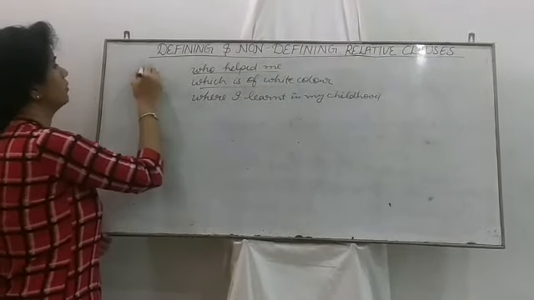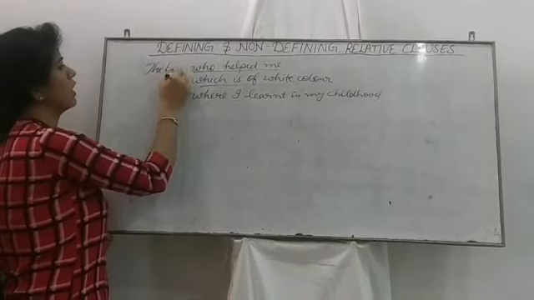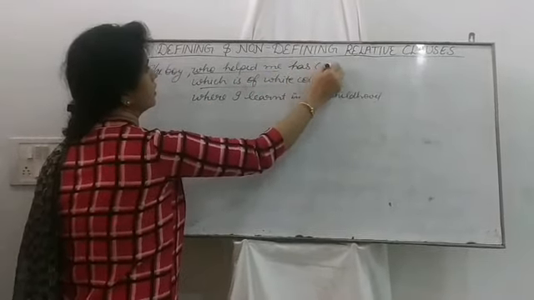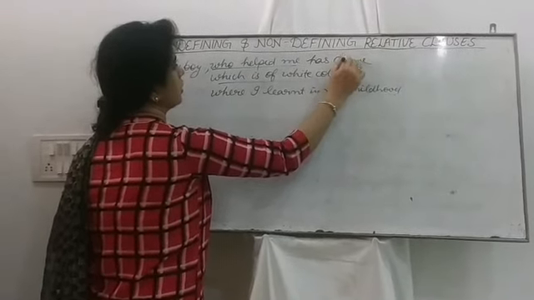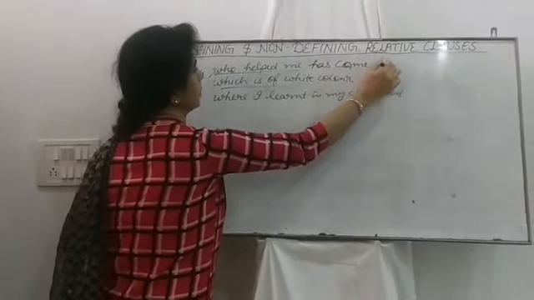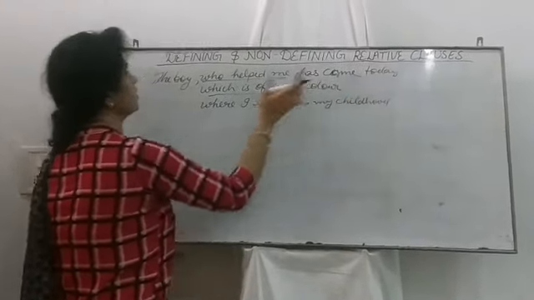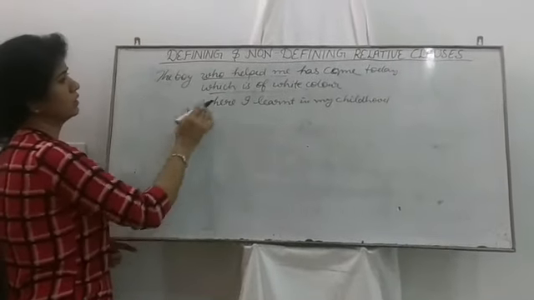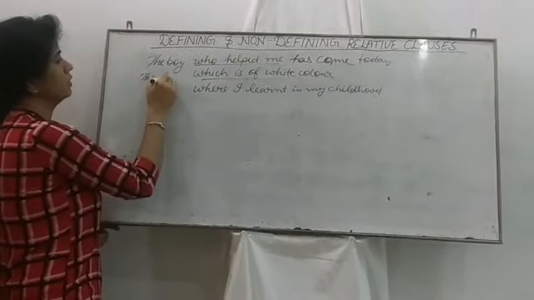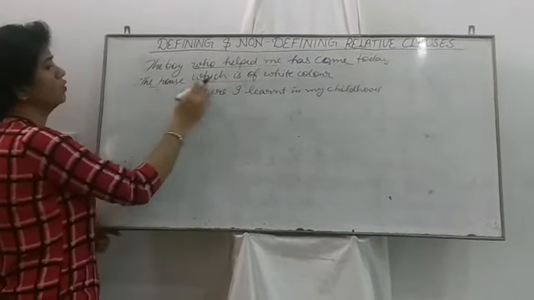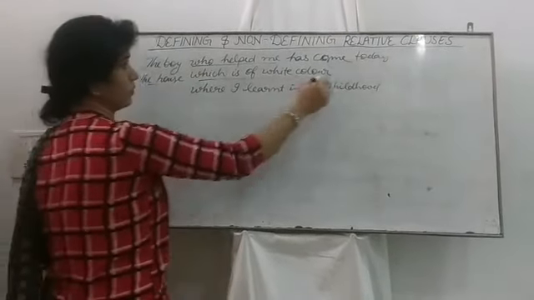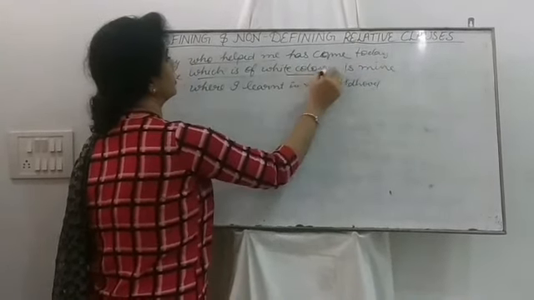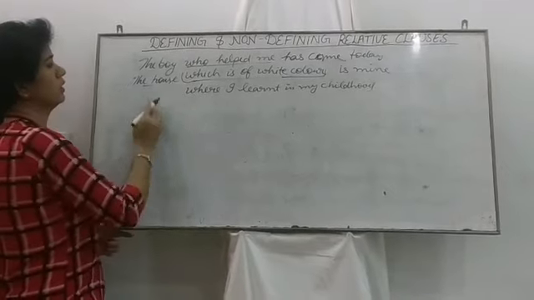The boy, this was the noun. The boy who helped me has come today. In this sentence, this portion is the relative clause. The house, it's the noun. The house which is of white color is mine. This portion is a relative clause.